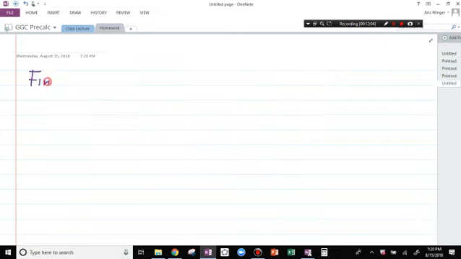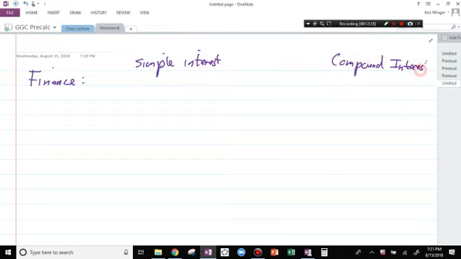finance. We've got some simple interest. We've got some compound interest. I'm old enough to know when you used to be able to get 3% on a bank account. Those days are very much over now. You go to Ally, which is one of the best rates. You can get 0.99% or something like this on a bank account.